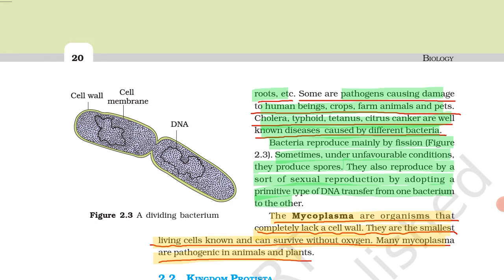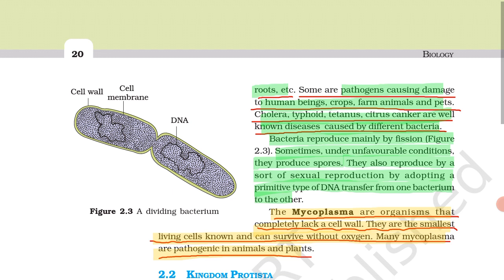They also reproduce by a sort of sexual reproduction, adopting a primitive type of DNA transfer from one bacterium to another. Keep this in mind.